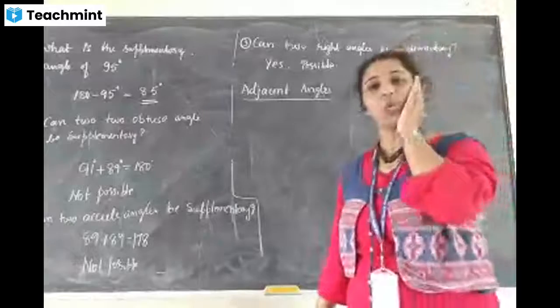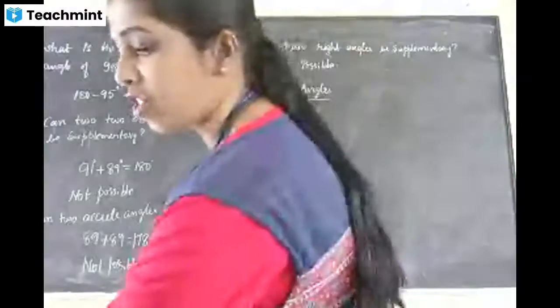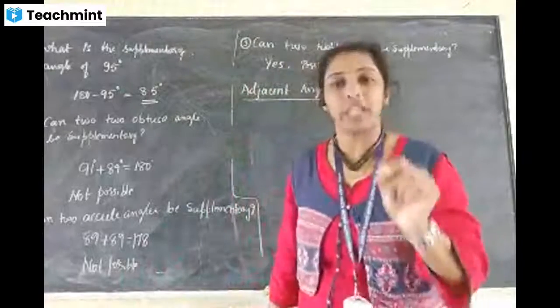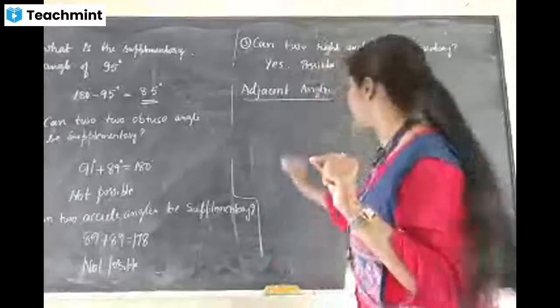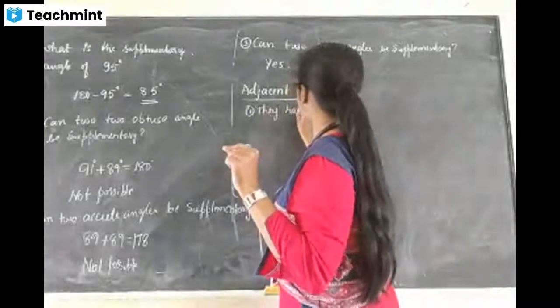Adjacent angles. So what is meant by adjacent angles? There are three conditions for adjacent angles. First one, they have a common vertex. First condition, I'll write the condition first. They have a common vertex.